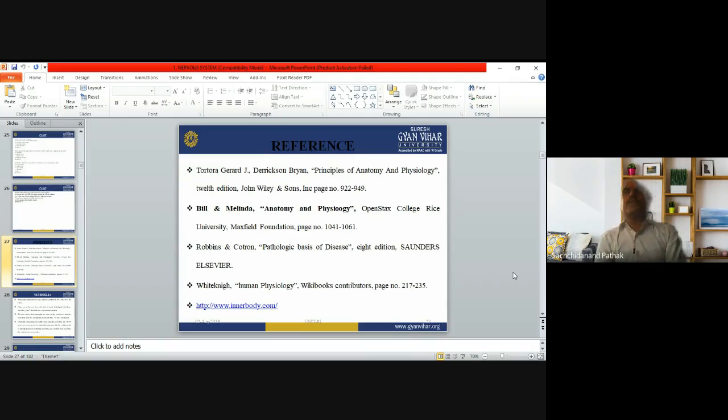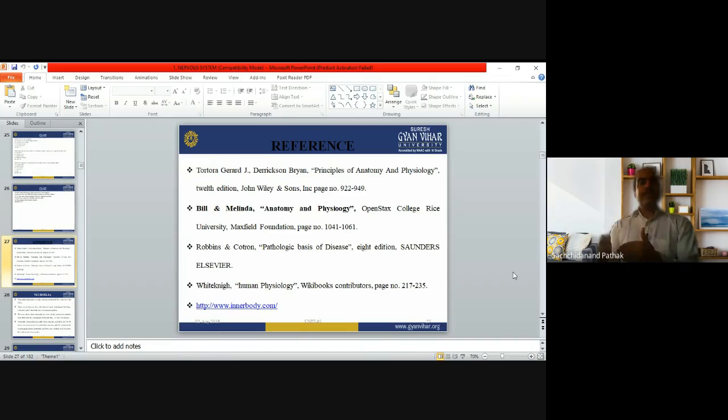So in this chapter, we studied how we can define the nervous system, the composition of the nervous system, then the classification of the nervous system. We also saw the most important tissues involved in the nervous system, that is neurons and neuroglia.